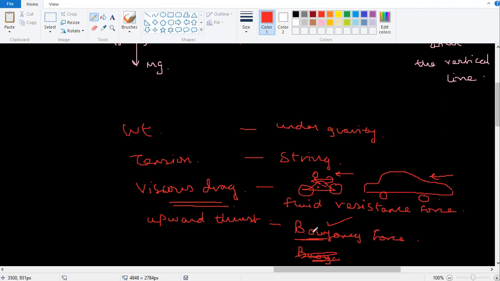Buoy means floating. So in swimming pools and places like rivers, oceans, seas, they will put some kind of warning signs, floating on the water. They will say, beyond this point, don't go. All those things are called buoys.